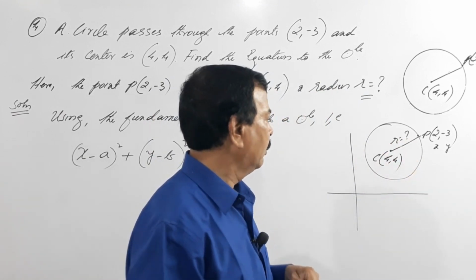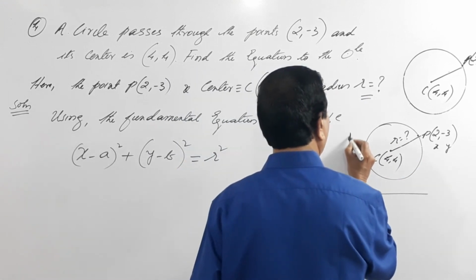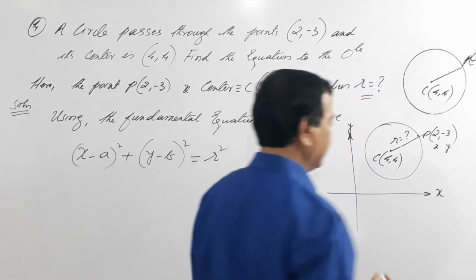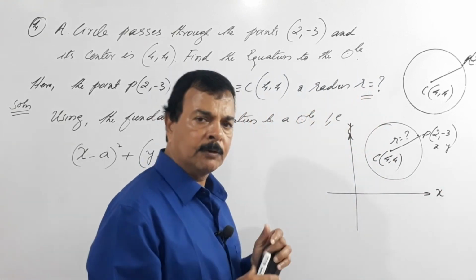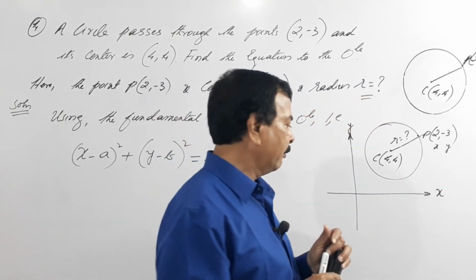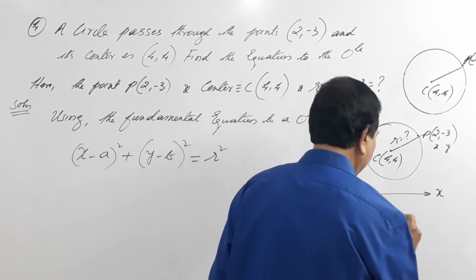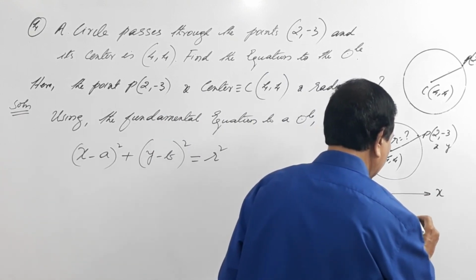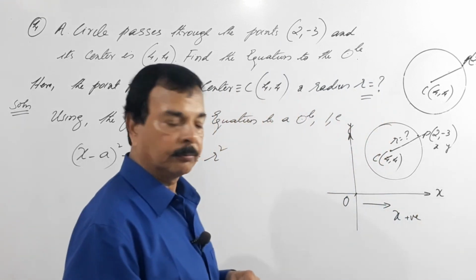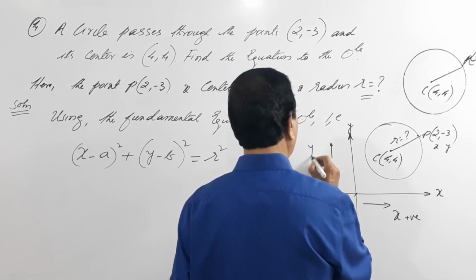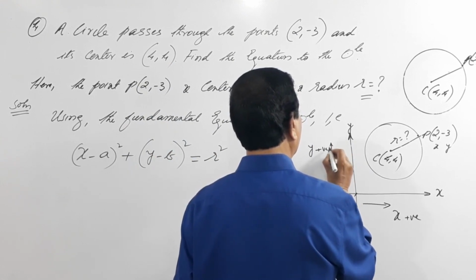So now this is our y axis, this is our x axis. See, whatever problems we do, when you are plotting the graph, you have been taught, if you go towards the right, x is positive. If you go upward, y is positive.